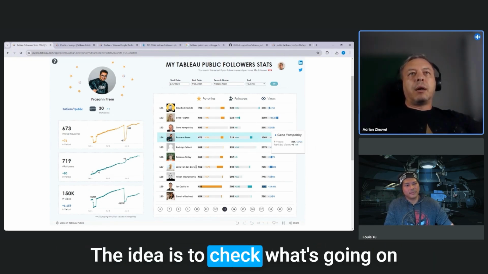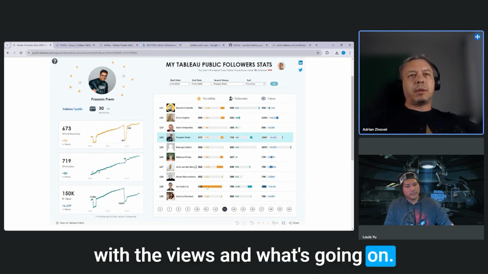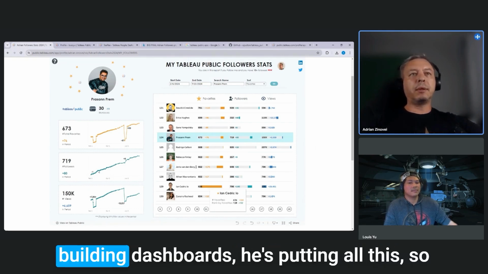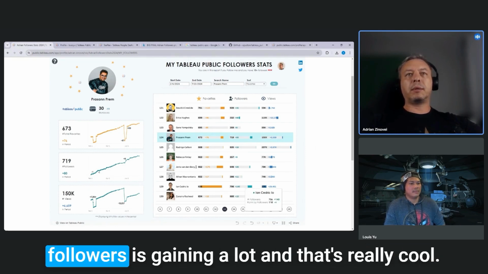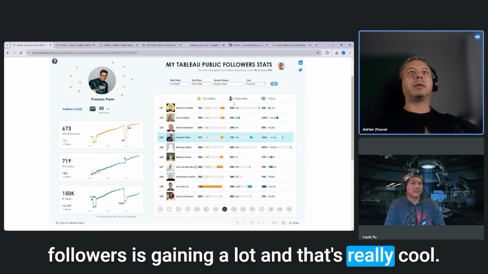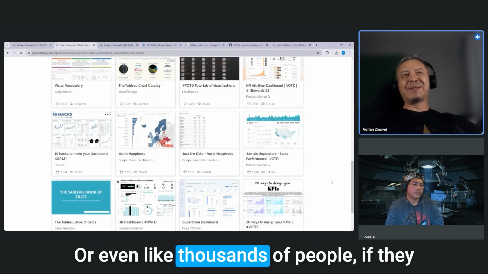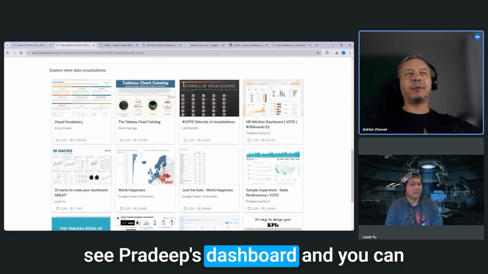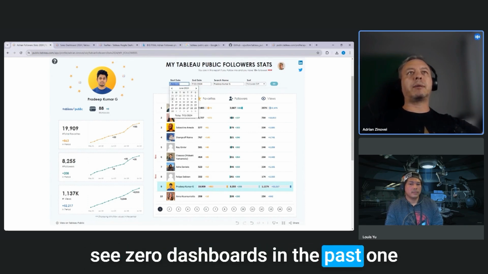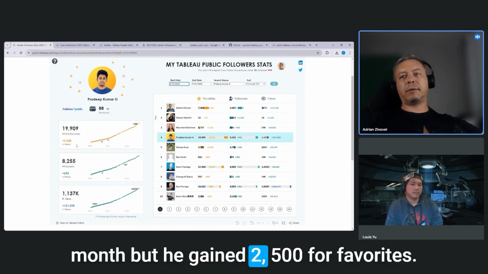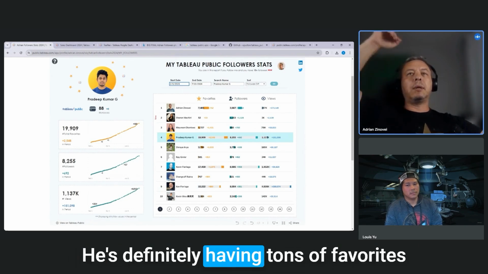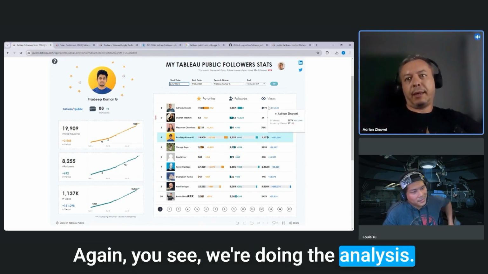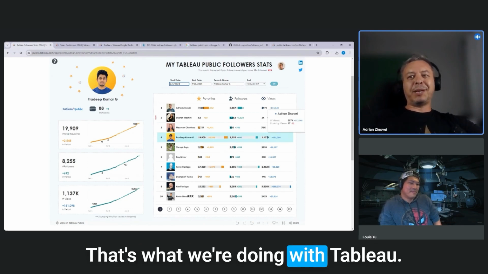The idea is to check what's going on with the views. For example, Cedric got almost all his favorites in this last period. He's building dashboards, he's gaining a lot of followers, and that's really cool. Or even thousands of people, if they click on a dashboard, they go down, they see Pradeep's dashboard, and you can see 0 dashboards in the past 1 month, but he gained 2,500 favorites. His dashboard has tons of favorites, and it's recommended now to everyone. Again, you see, we're doing the analysis. Yeah, that's what we're doing with Tableau.